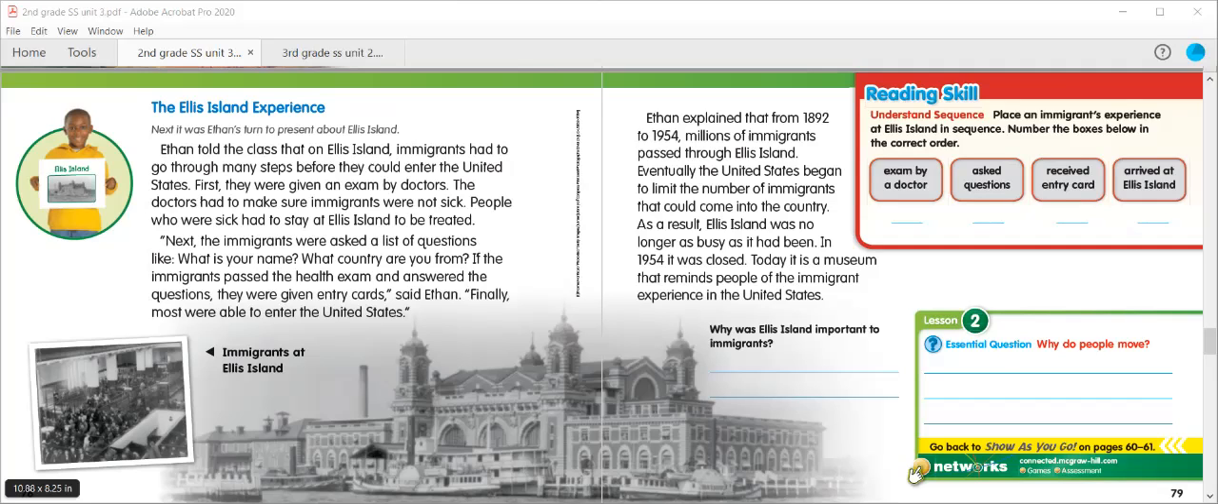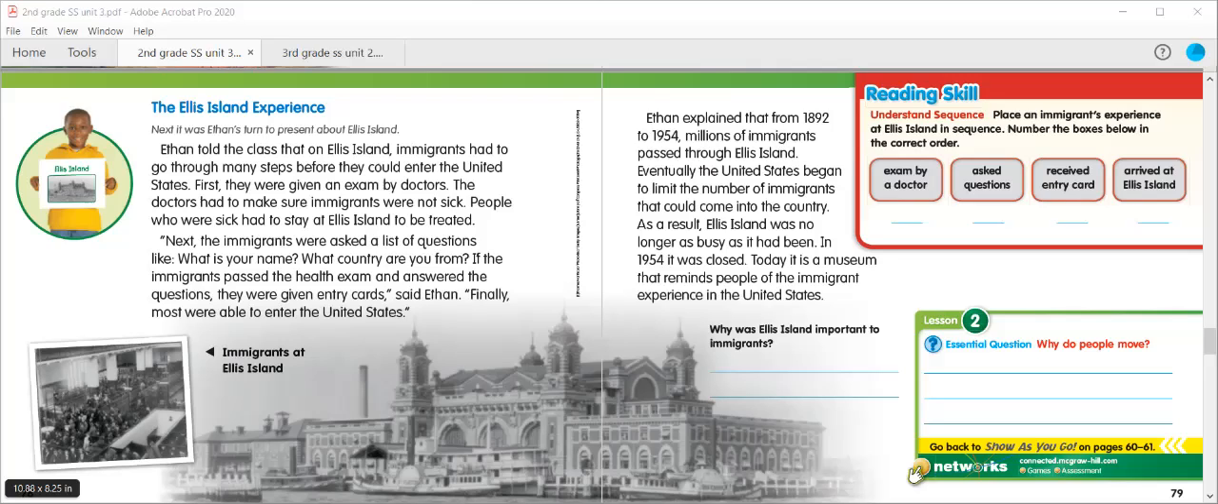Ethan told the class that on Ellis Island, immigrants had to go through many steps before they could enter the United States. First, they were given an exam by doctors. The doctors had to make sure immigrants were not sick. People who were sick had to stay at Ellis Island to be treated. Next, the immigrants were asked a list of questions like, what is your name? What country are you from? If the immigrants passed the health exam and answered the questions, they were given entry cards, said Ethan. Finally, most were able to enter the United States.